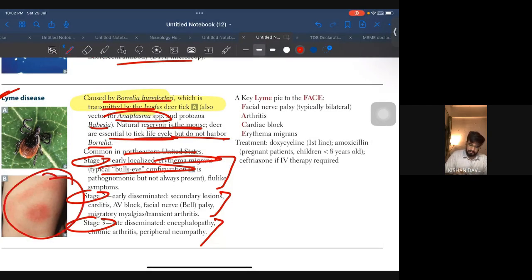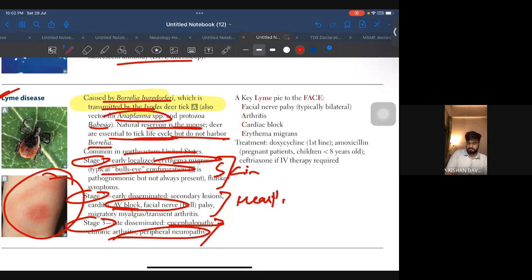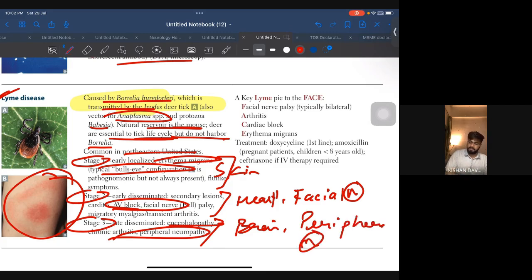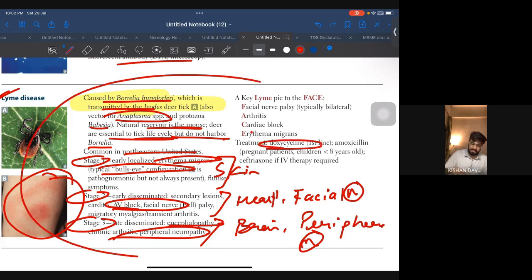Okay, stage 2, there will be facial nerve involvement, that is Bell's palsy, and heart problems. Stage 3, there will be brain problems and neural problems. So you can remember it like this: stage 1, skin; stage 2, heart and facial nerve; and stage 3, brain and peripheral nerve. Okay, facial nerve palsy. Treatment, doxycycline, is very important. So that's all for Lyme disease.